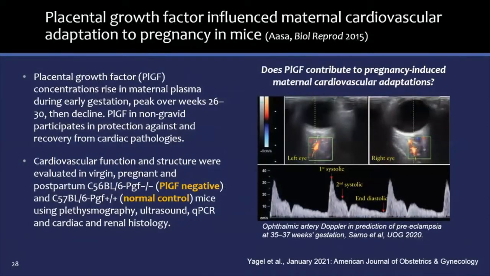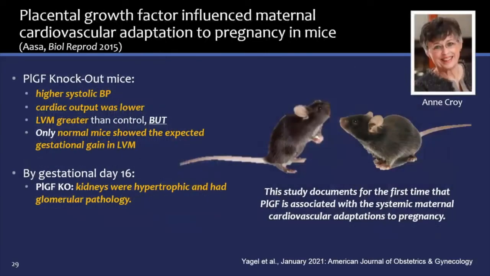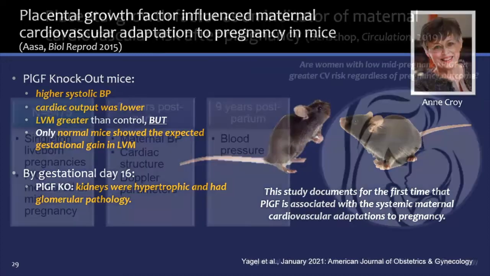The most important work contributing to this debate to date is the groundbreaking work from the Anne Croy lab, which showed that mice with knockout for PLGF developed preeclampsia. It is important to note that not only did the placenta function poorly, but the left heart also failed to undergo normal adaptation as compared to controls, meaning PLGF is essential for placental function and remodeling of blood vessels at the maternal-fetal interface, as well as for maternal heart adaptation.